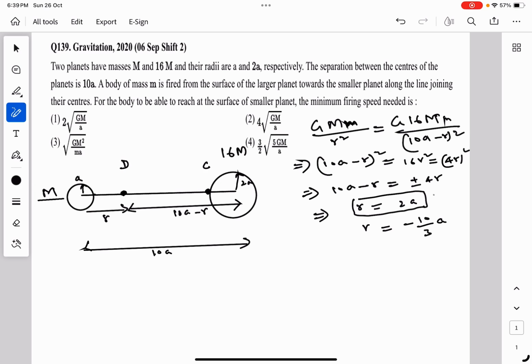So let us select the first solution, r equal to 2a. So we got the neutral point at r equal to 2a.